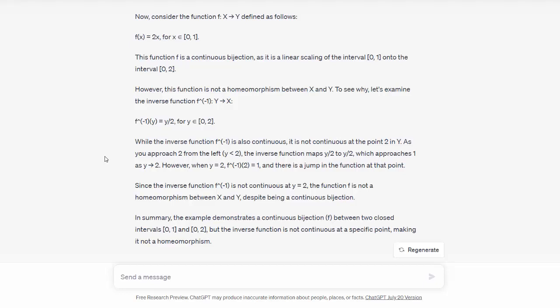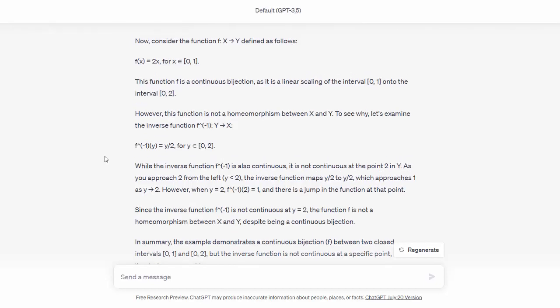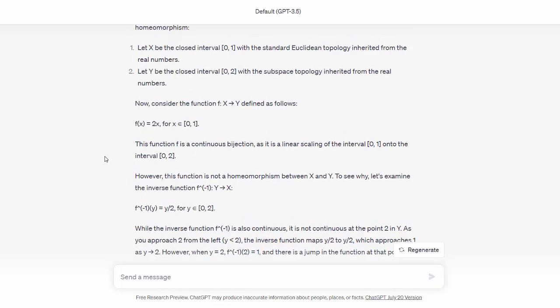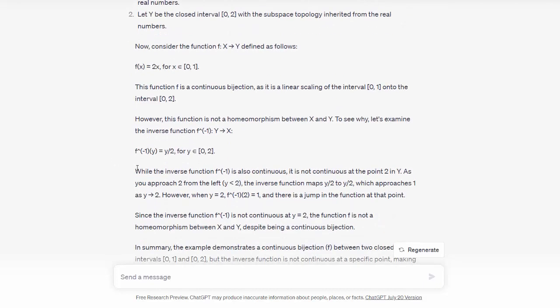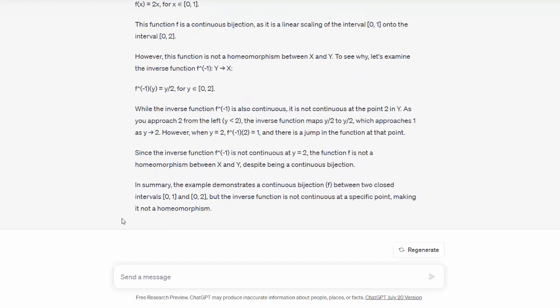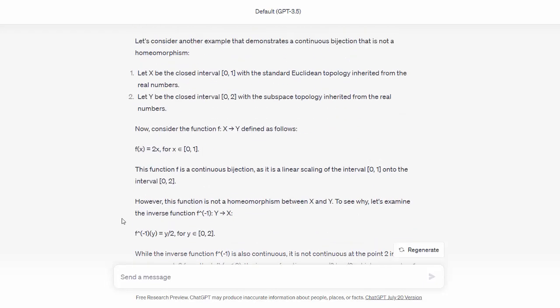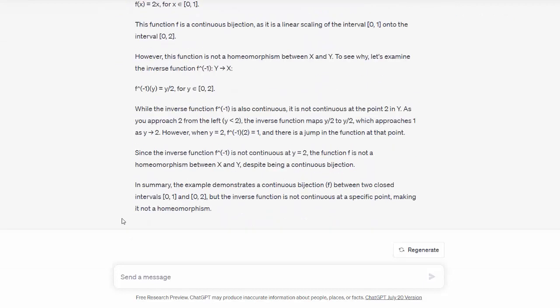This function is continuous at 2 as well. And this is a homeomorphism. And this paragraph does not make sense. Since the inverse of the function is not continuous at y equals 2, the function f is not a homeomorphism despite being a continuous bijection. No, this is definitely wrong.